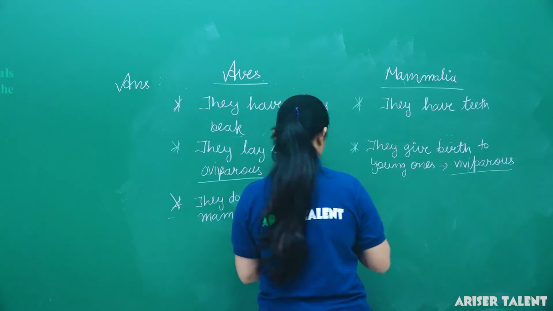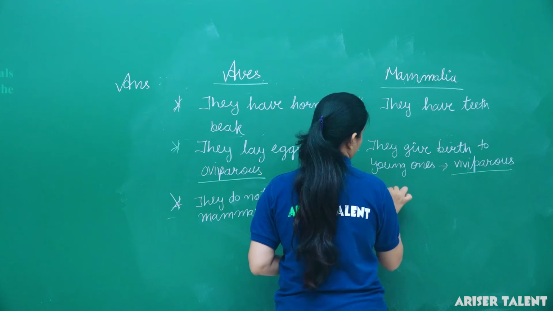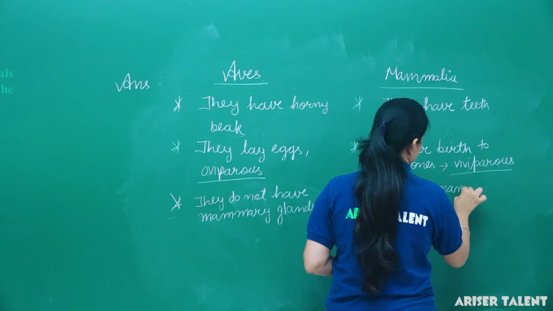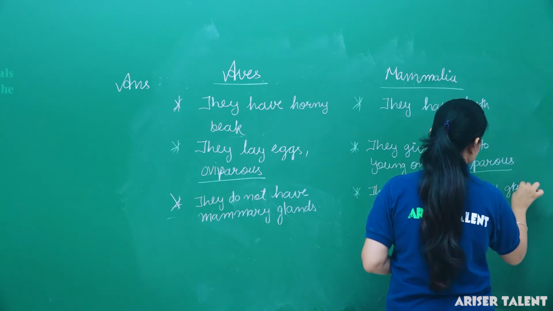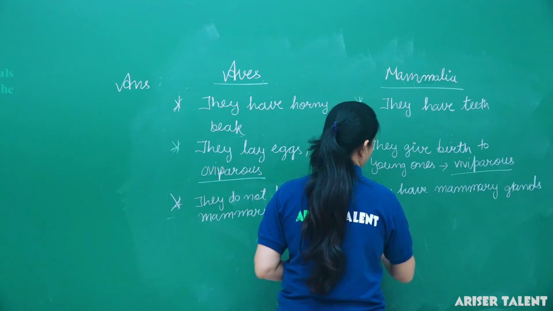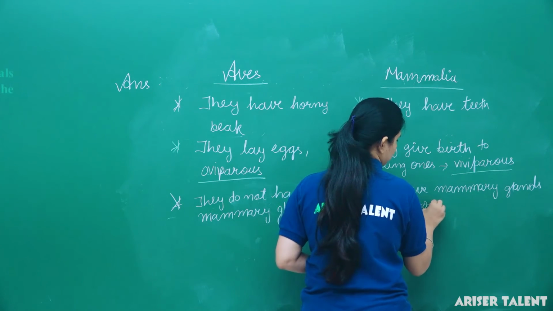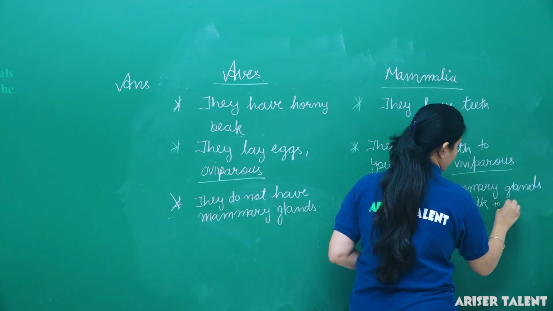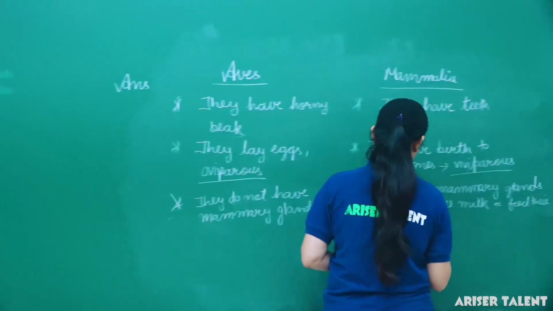Besides it, Mammalia have mammary glands which produce milk to feed their young ones.